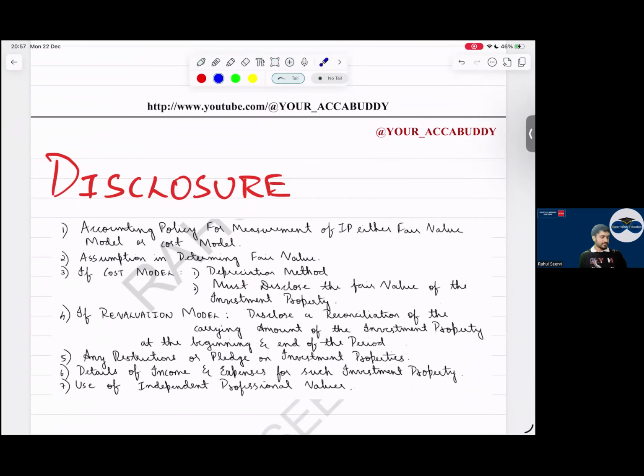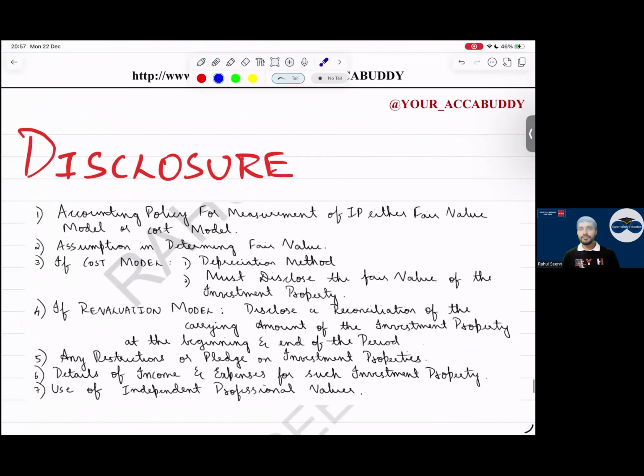Listen everyone now. What are the disclosures? A useless topic, not important as mentioned, but we should learn, sir. It's in the syllabus, we have to do it. Sir, what are the disclosures? Disclosures are done for what reason? Sir, disclosures are mainly done for what reason?